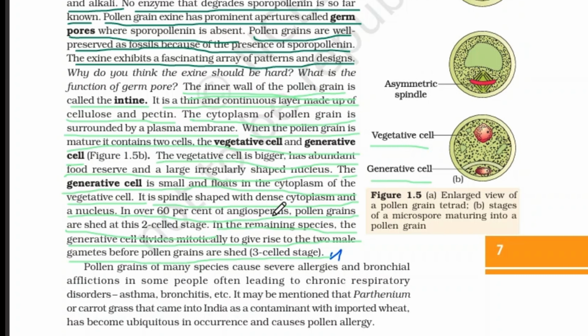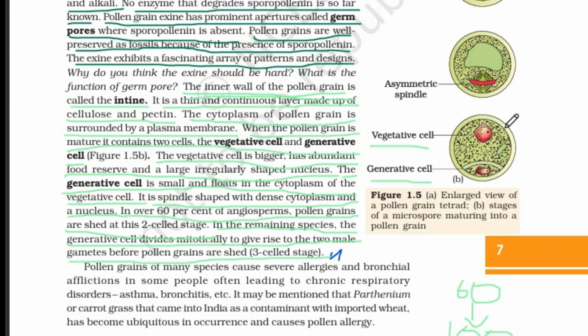Now a general statement: in over 60% of angiosperms, consider all the angiosperms to be a number 100, and out of that, 60 percent of them, the pollen grains are shed at the two-cell stage.